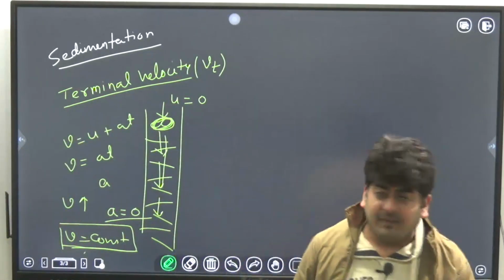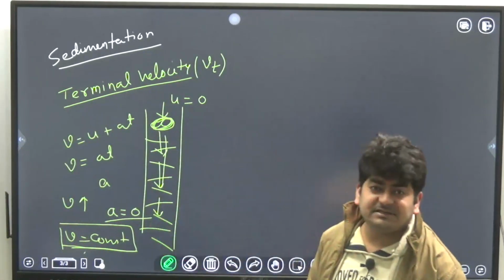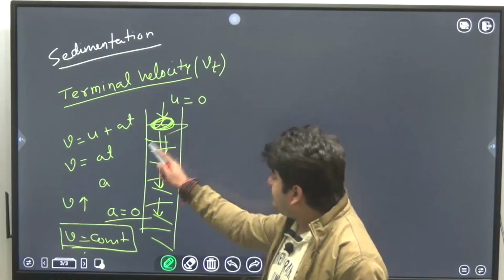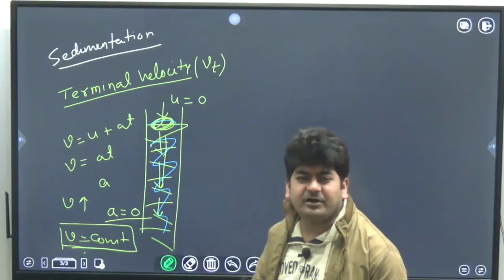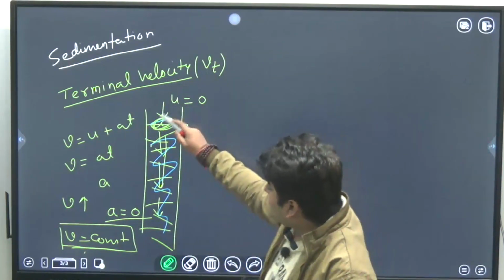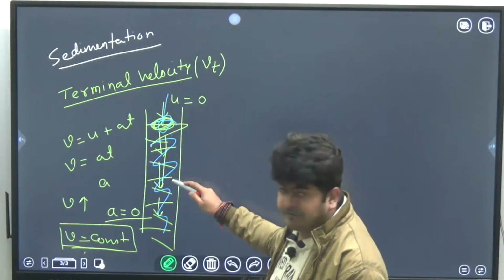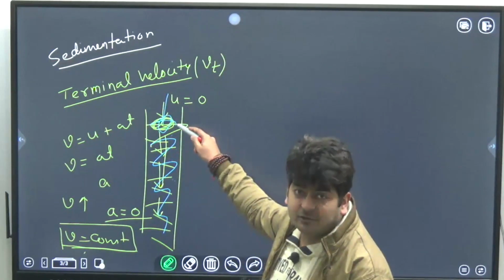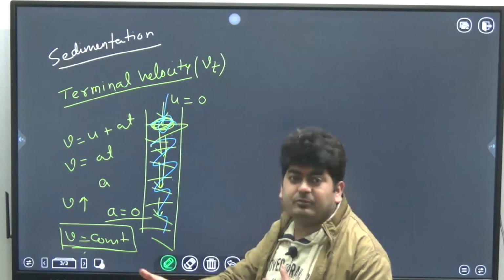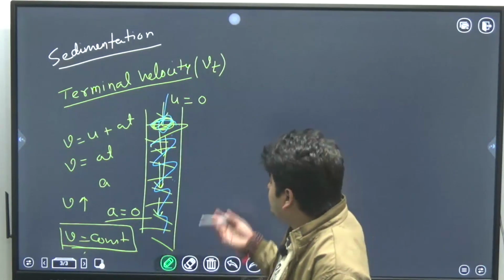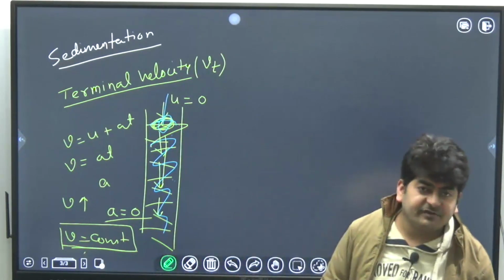And why is acceleration 0? Because here we have some medium, some fluid, suppose water, air, whatever it is. When a particle is settling down, this fluid will exert some resisting force on this particle. Obviously the fluid will try to oppose the movement of that particle. So normally buoyancy force and drag force will act here.